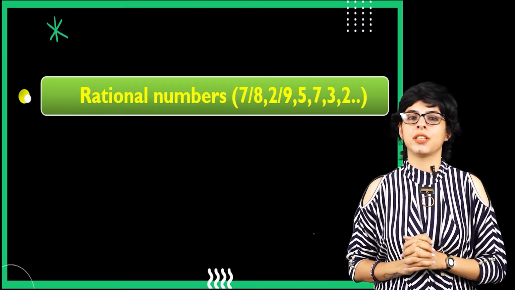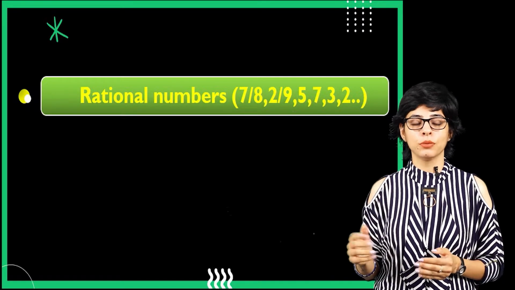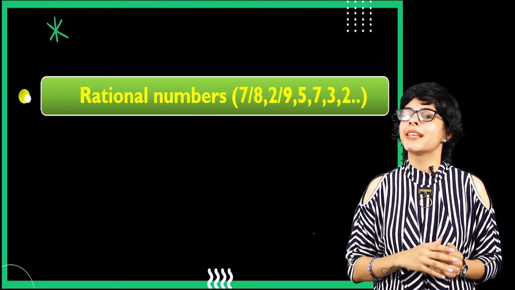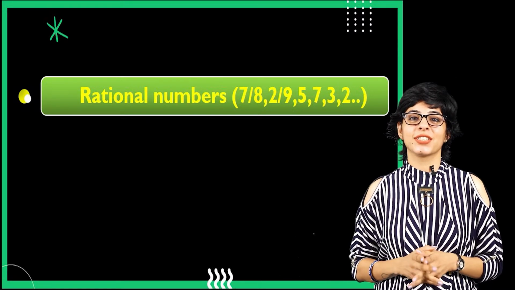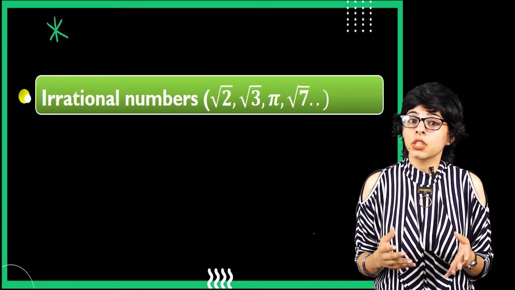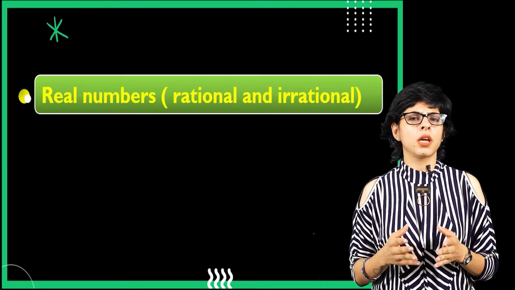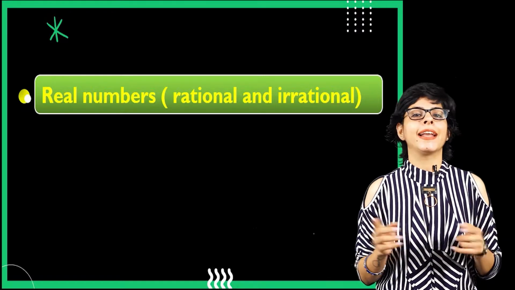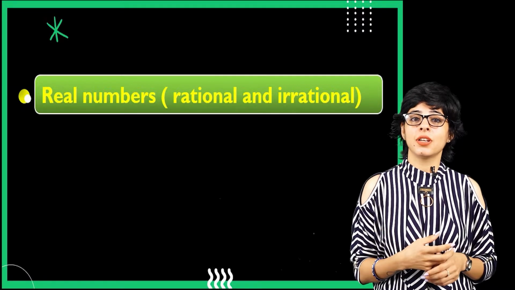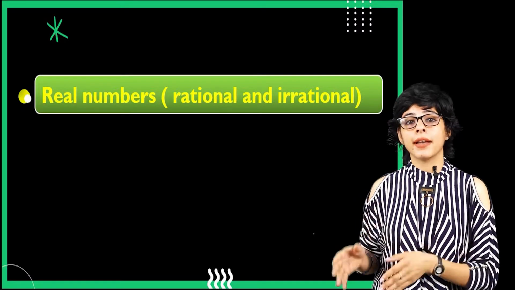Now let's come to rational numbers. Rational numbers are all the numbers which are actually in the form of p/q, wherein q, the denominator, is not equal to 0. Alright, so next is the category of irrational numbers. Irrational numbers are all those numbers which are not in the form of p/q and where q is not equal to 0. And here the last one is real numbers. Real number is a combo pack of rational and irrational numbers. So when we take rational and irrational both into one category, that category is called real numbers. And that is where the whole chapter of ours is based upon today.